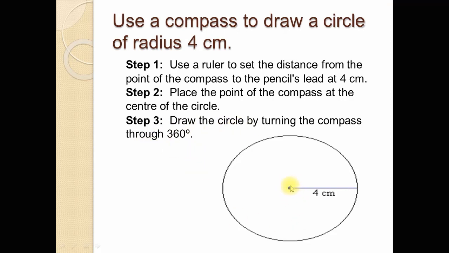Put the compass at this point and open the compass about 4 centimeter, and then turn the compass about 360. Start from this point and turn the compass about 360. We will get a circle of radius 4 centimeter.